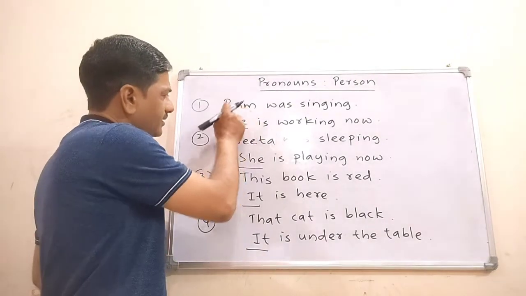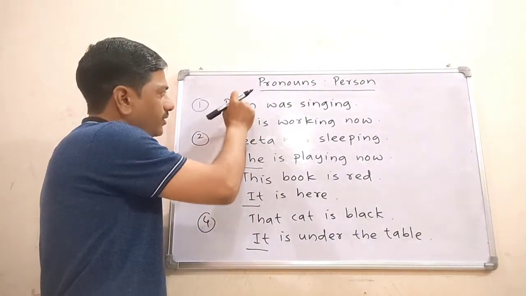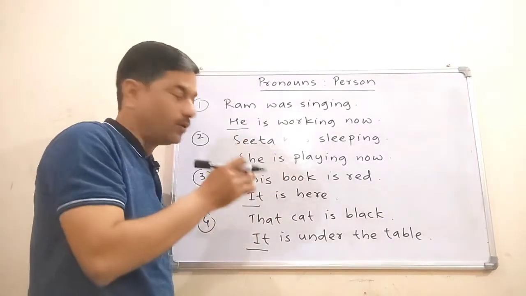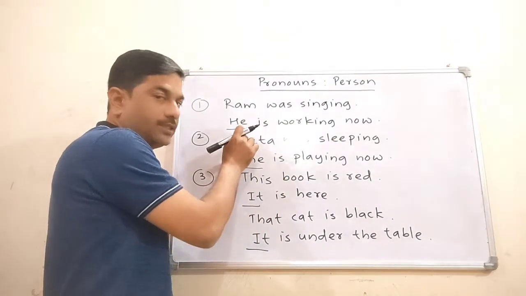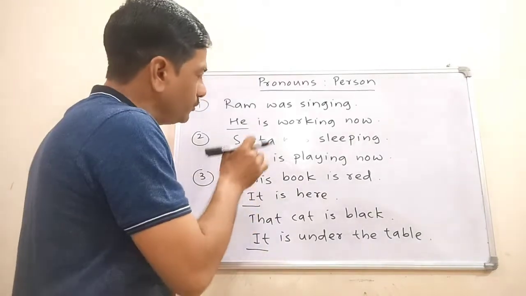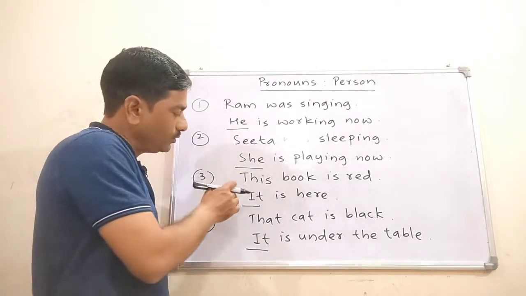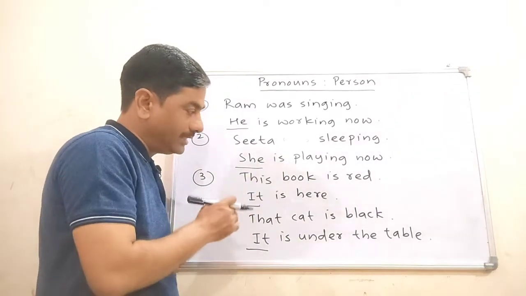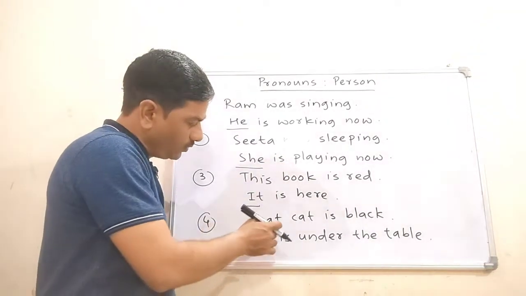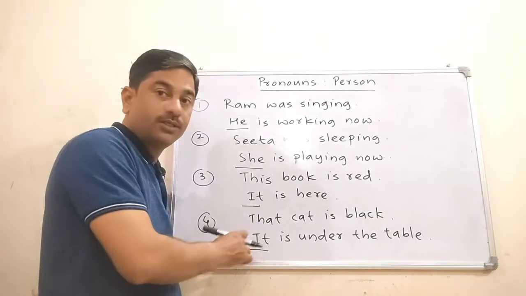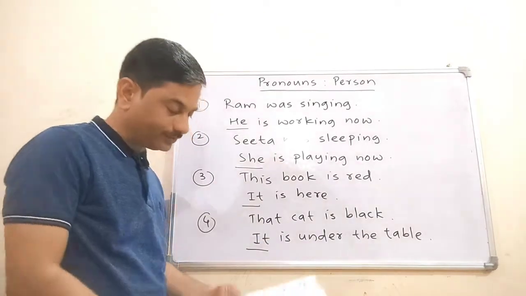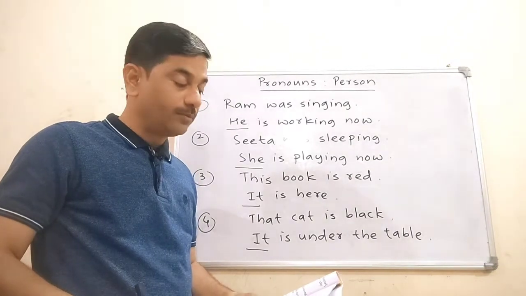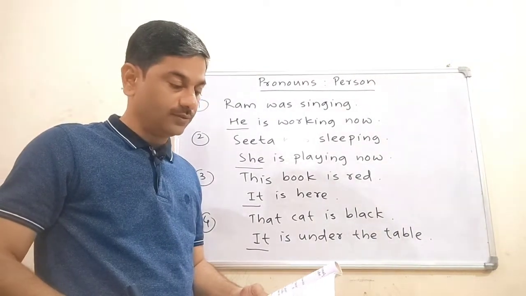In this sentence, this pronoun he is for a person, Ram. Then Sita was sleeping, she is playing now. In this sentence, she is for Sita, a person. This book is read, it is here. So the pronoun it is for a thing, and that cat is black, it is under the table. So this pronoun it is for cat, an animal. So these pronouns are for persons, animals or things.